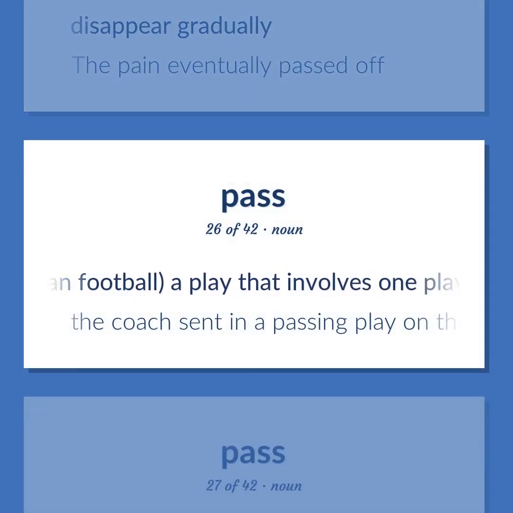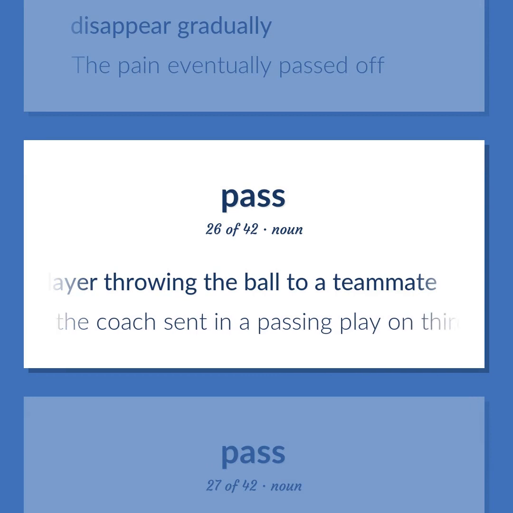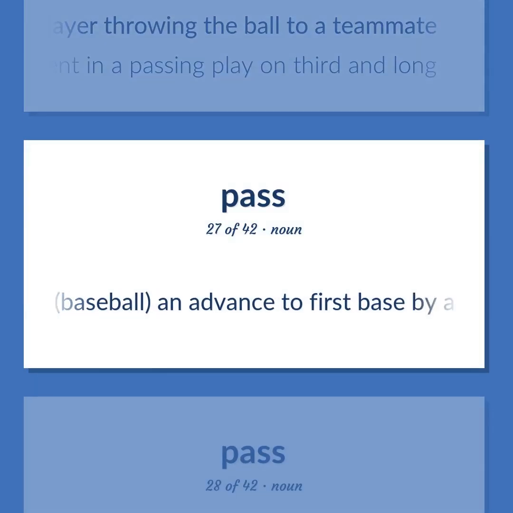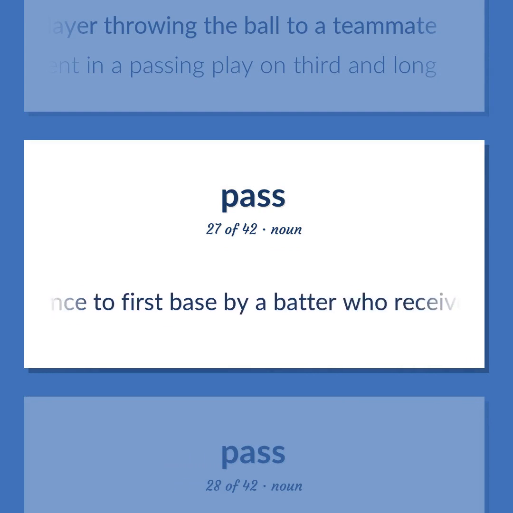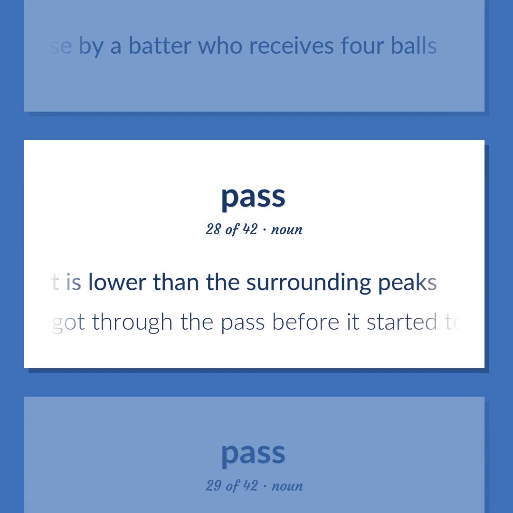American football. A play that involves one player throwing the ball to a teammate. The coach sent in a passing play on 3rd and long. Baseball. An advance to first base by a batter who receives 4 balls. The location in a range of mountains of a geological formation that is lower than the surrounding peaks. We got through the pass before it started to snow.